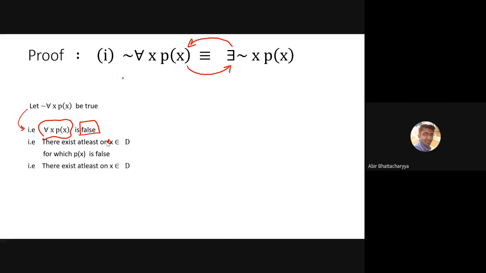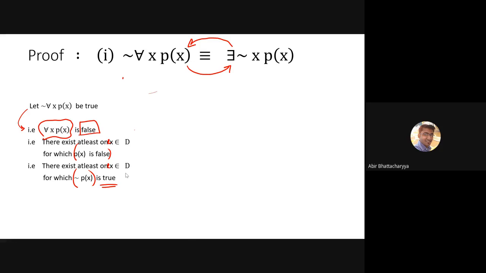That means there exists at least one x belonging to D for which px is false. Px is false means the negation of px is true.